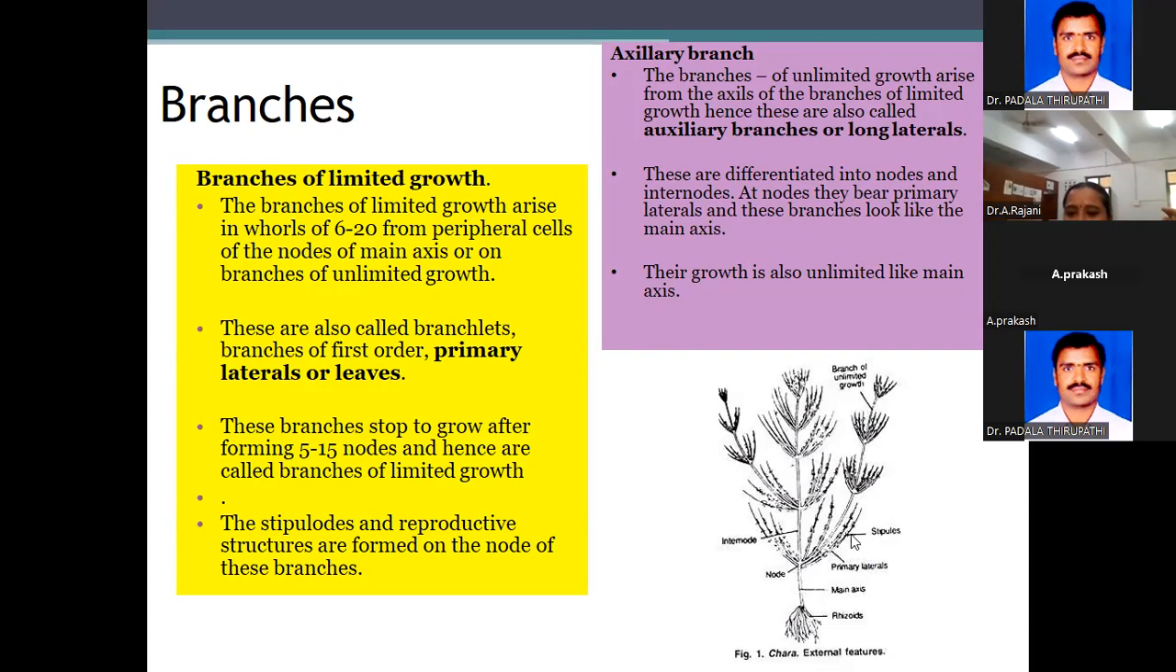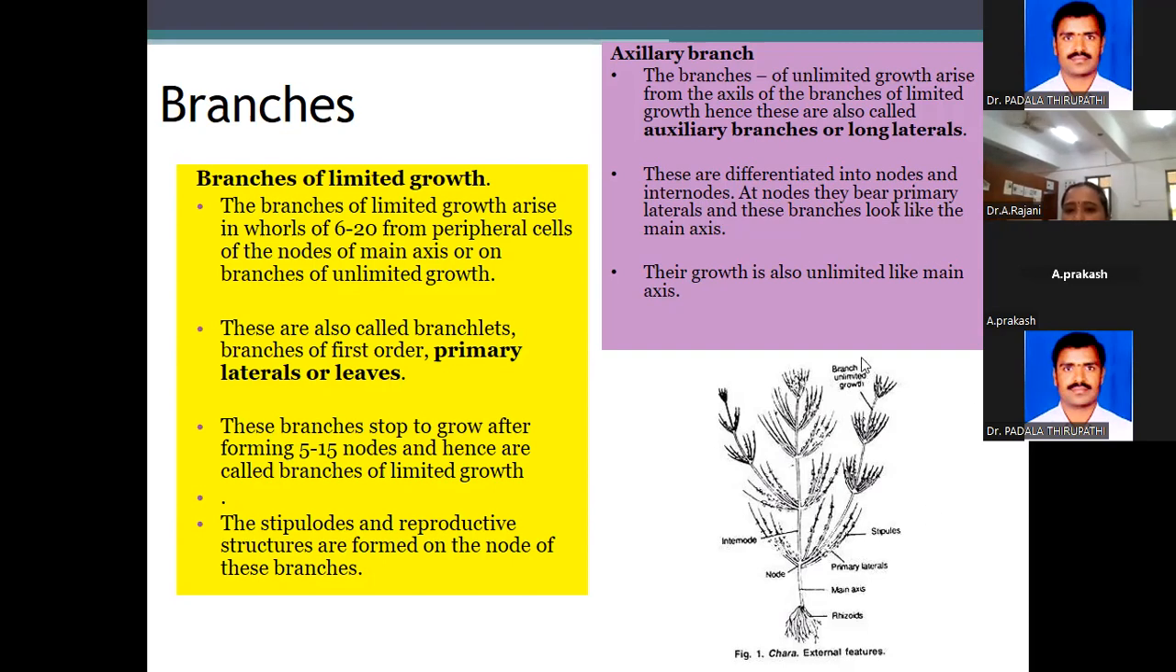The second one is the stipulodes. See here, on each primary branch there are hair-like structures; that is the stipules, stipulodes. These stipulodes and reproductive structures are formed at the nodes of this branch. At those node sites, the node part produces the sex organs or reproductive organs.